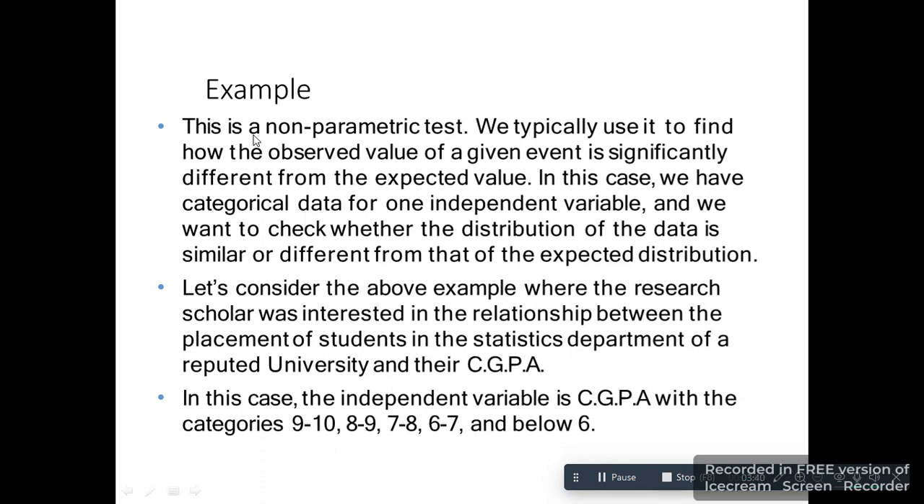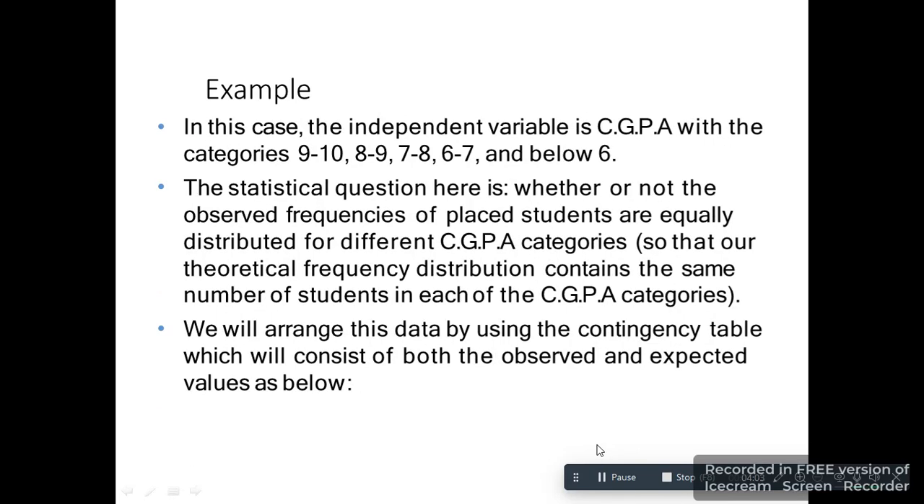So we will continue with the same researcher scholars problem. In this case, the independent variable is CGPA with the categories 9 to 10, 8 to 9, 7 to 8, and 6 to 7 and above. So the statistical question is whether or not the observed frequencies of the placed students are equally distributed across the different CGPA categories.